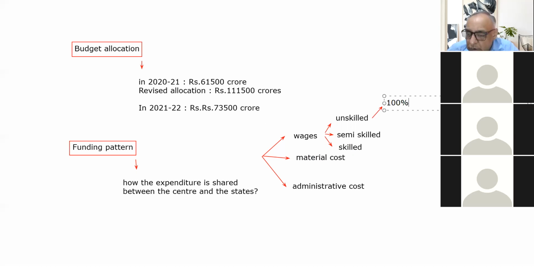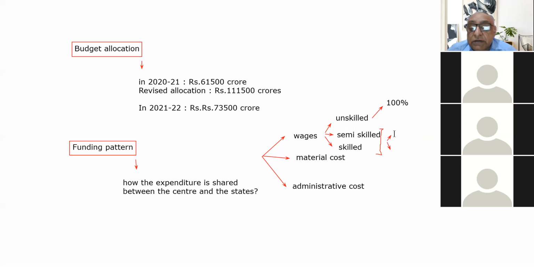State governments don't need to bear any part of the wage component for unskilled workers. And as far as semi-skilled and skilled workers are concerned, there is a further share between the center and the states.